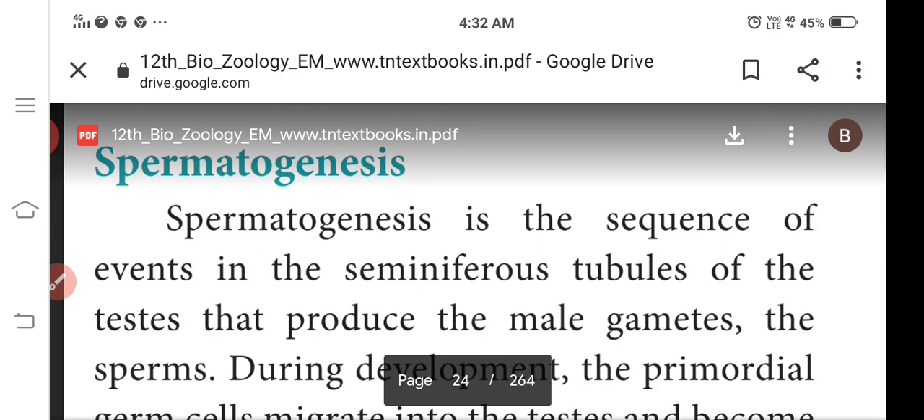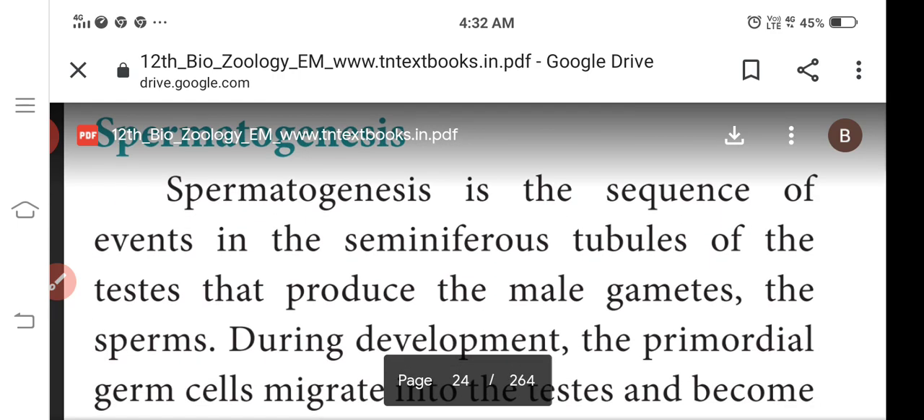Next we discussed spermatogenesis. Spermatogenesis is the formation of sperms. You know that the seminiferous tubules produce the testosterone. The seminiferous tubules contain two types of cells, Sertoli cells and spermatogonia cells. Sertoli cells nourish the sperms till their maturation. That means they provide nutrients to the sperms.